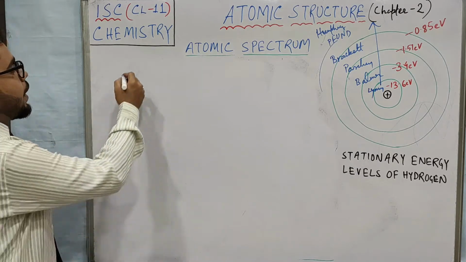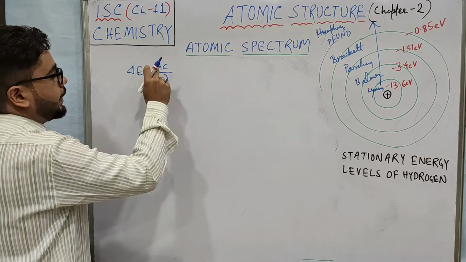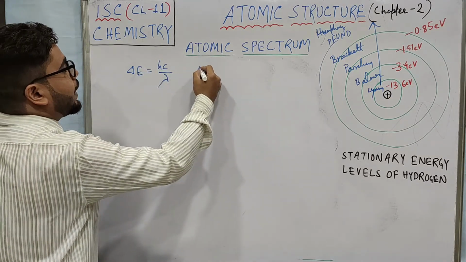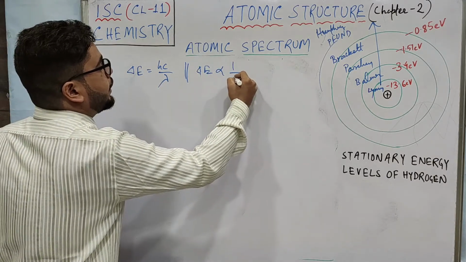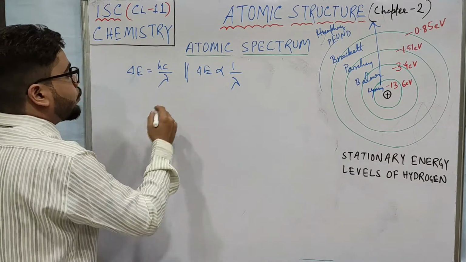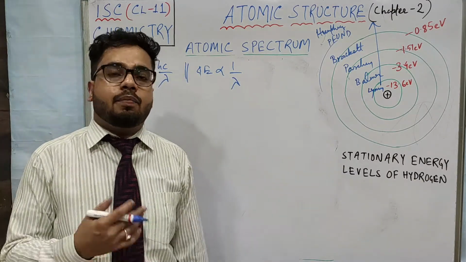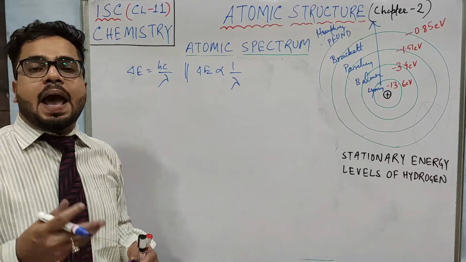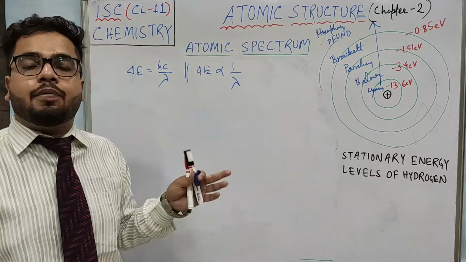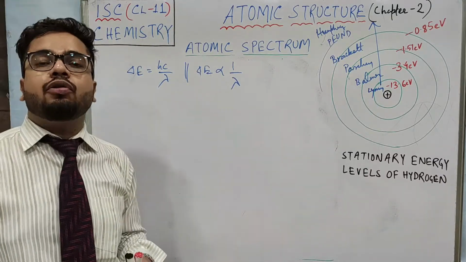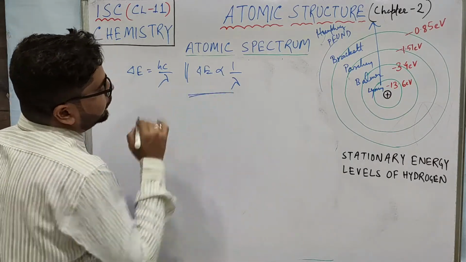Well, I believe you have observed this formula very nicely. Here as h and c are constant, we can write that delta E is inversely proportional to lambda. So if delta E is more, lambda is less. If delta E is less, lambda is more. So if the electron absorbs more energy, it will produce less wavelength. But if it absorbs less energy, it will produce more wavelength. So please don't be confused in this.